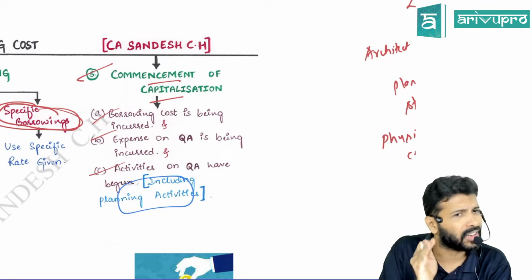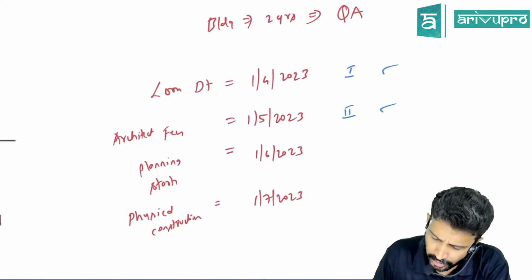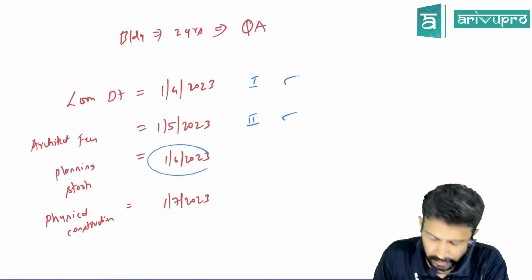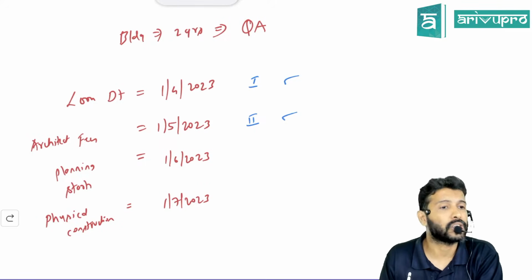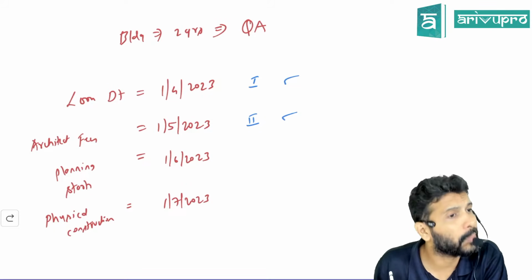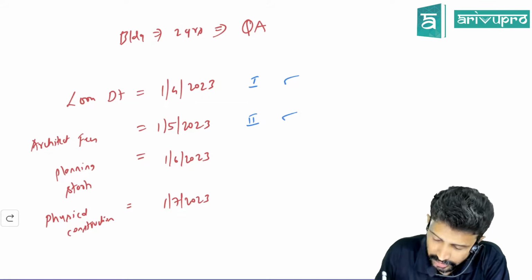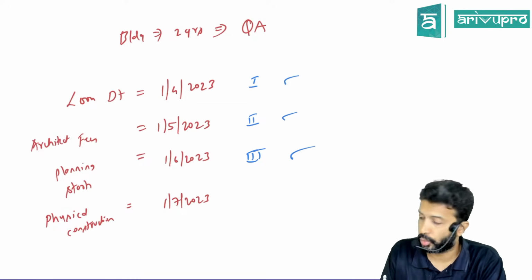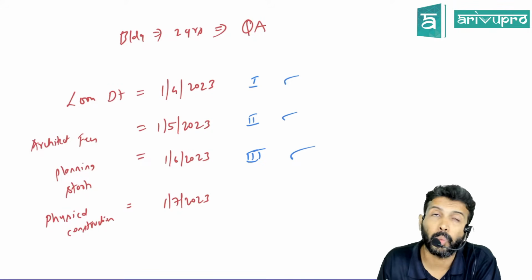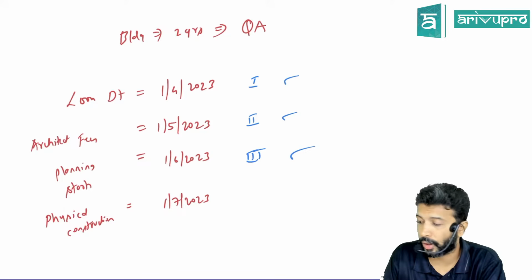Planning started on 1st June and physical construction started on 1st July. So the third condition got satisfied on 1st June. Now tell me on which date. It's not necessary that only one of them should be satisfied.